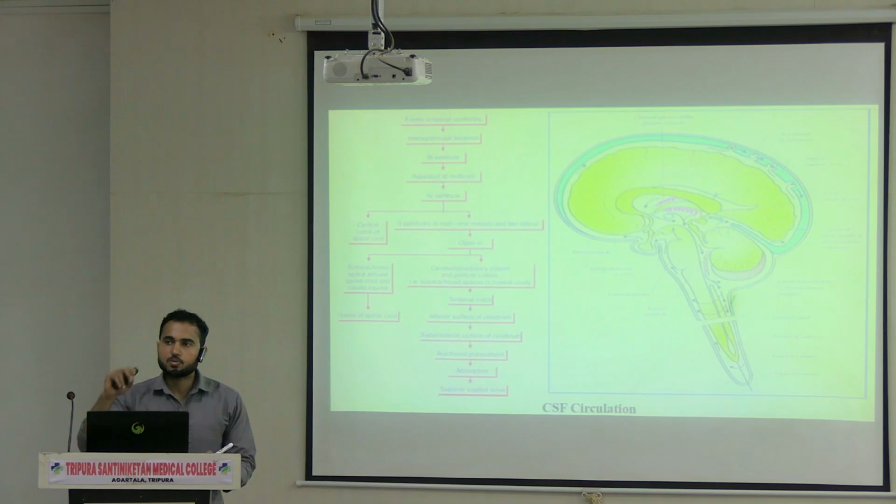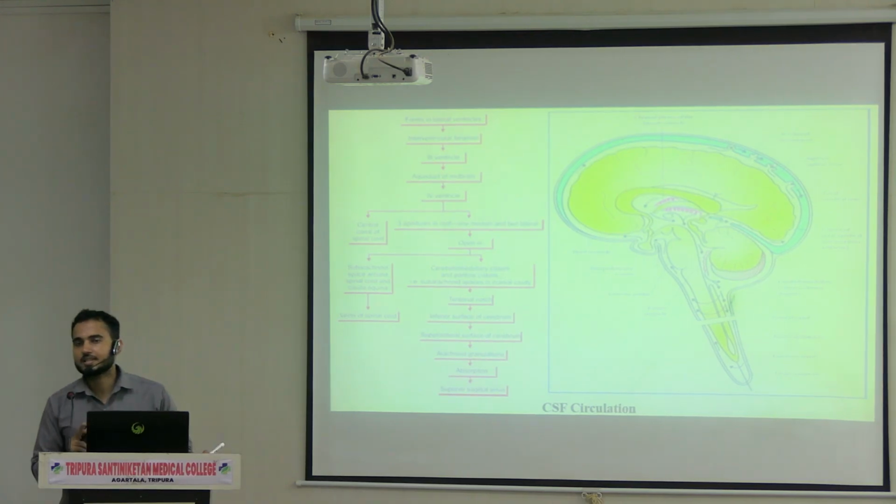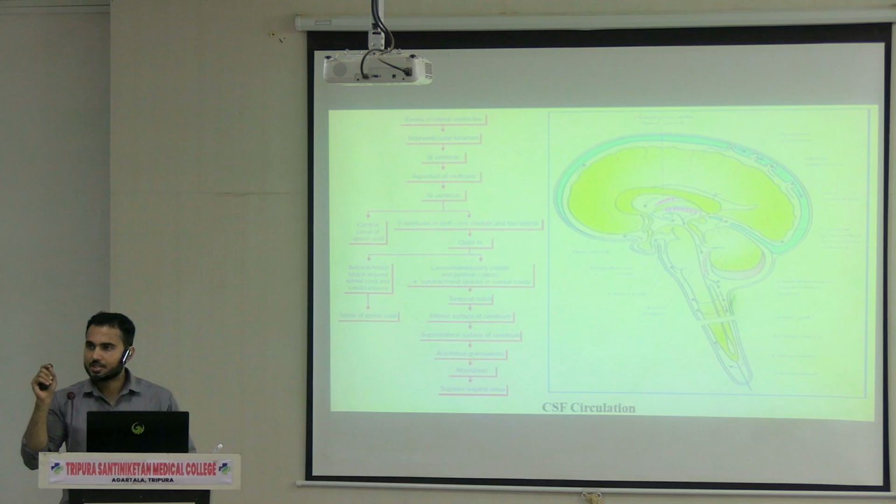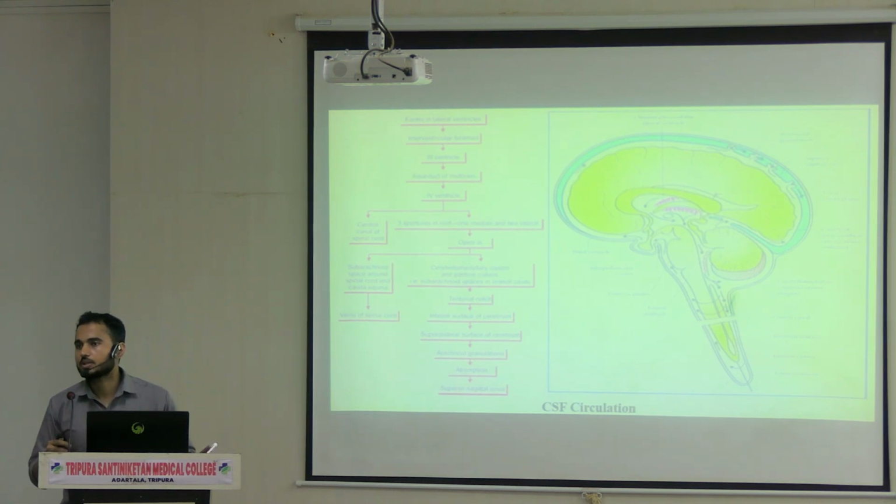So you have to follow the circulation of CSF from the beginning, that means from the lateral ventricle. From the lateral ventricle it comes to the third ventricle, and from the third ventricle through the aqueduct of Sylvius it reaches the fourth ventricle. Once it reaches the fourth ventricle, two pathways are there. First pathway, it will go to the spinal cord via the central canal. Second pathway, through the openings of the roof, it will go to the different cisterns.